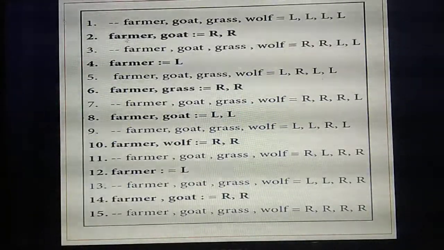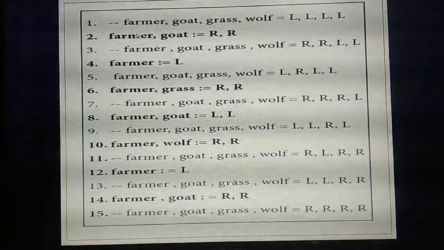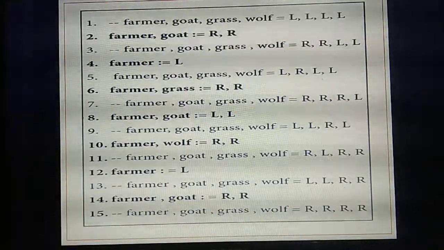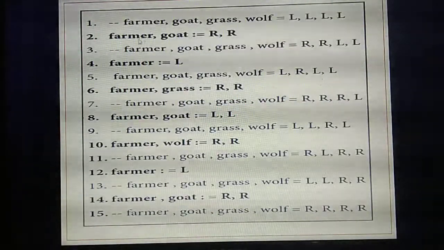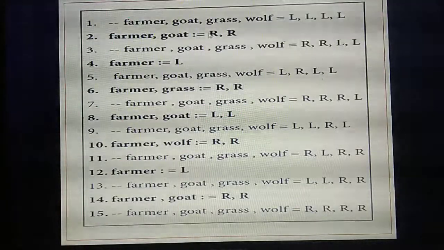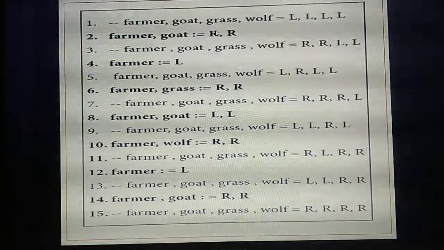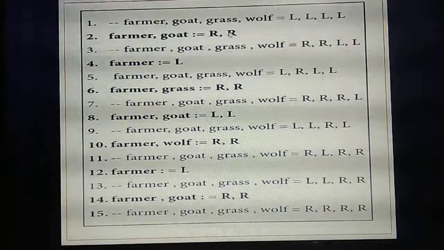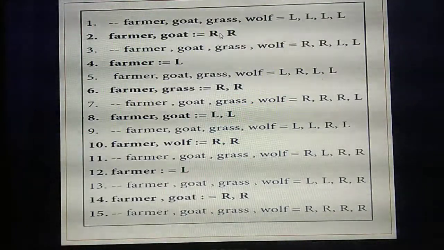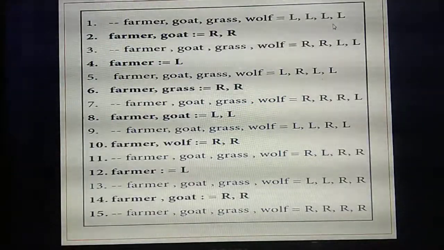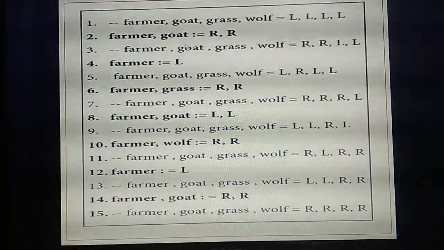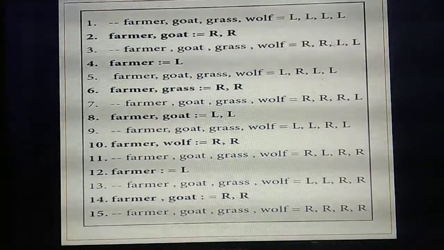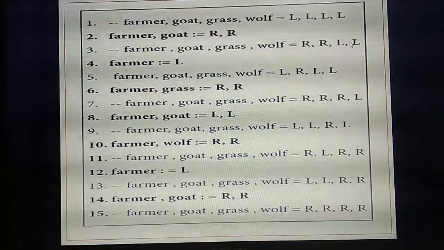Next condition. So the farmer is carrying a goat along with him. Okay, please listen. A farmer is carrying a goat along with him, so both the farmer as well as the goat are going to the right side. Now who all are standing on the right side? Farmer and goat. So what's the value now? R. So substitute these values in the first thing. In the place of farmer and goat you need to substitute R comma R. The remaining two things are standing on the left side.